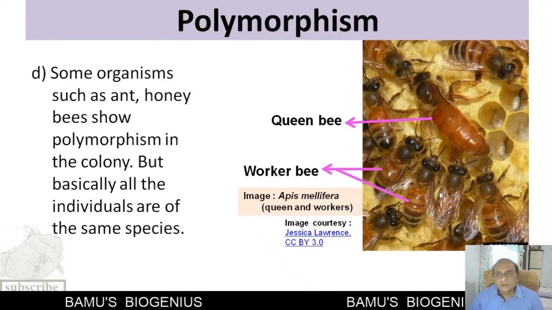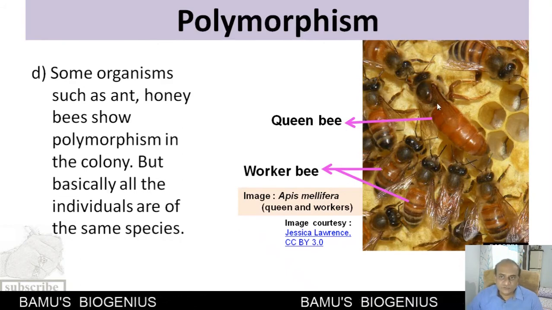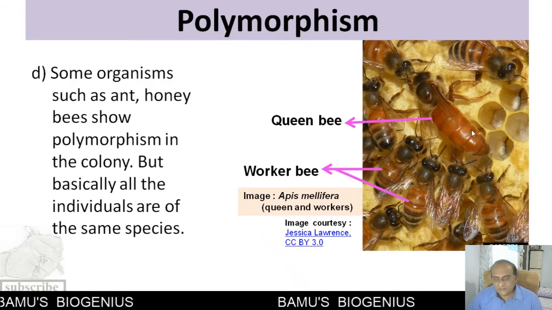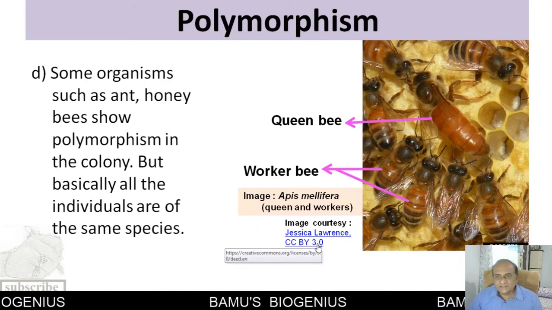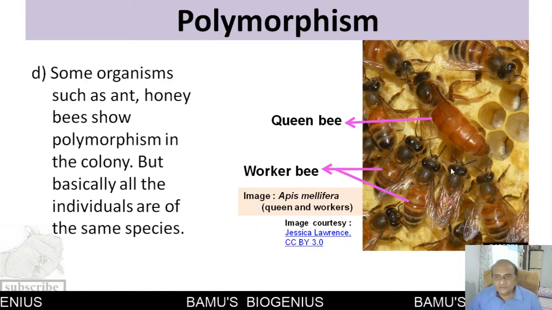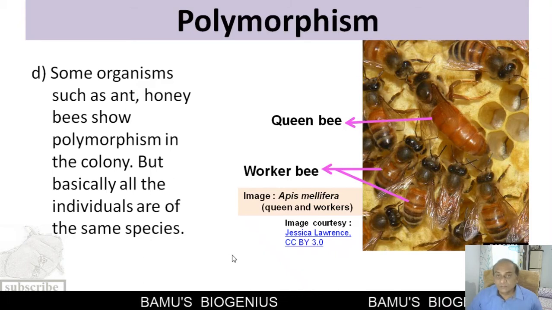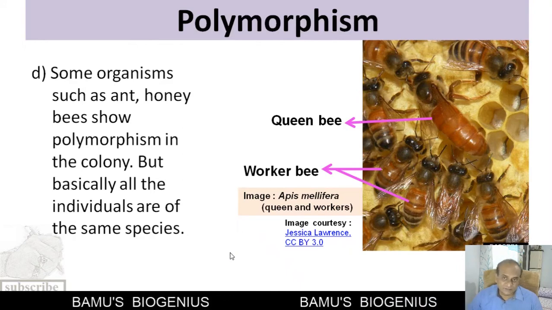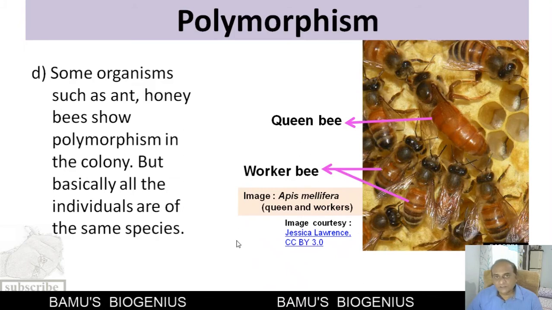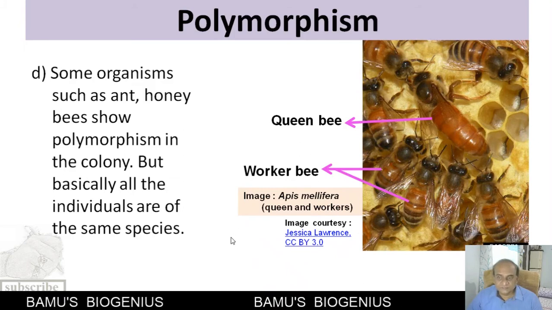Now, if we apply the morphological species concept, we will put these two organisms into two different species. So in polymorphic individuals also we cannot apply the morphological species concept. So here also the morphological species concept fails.